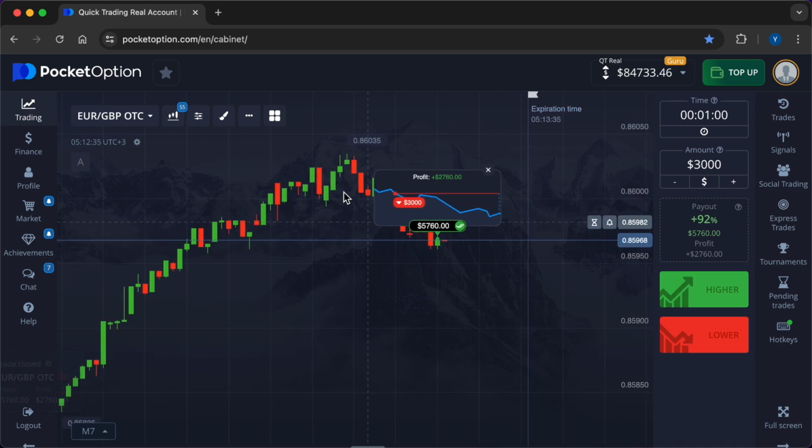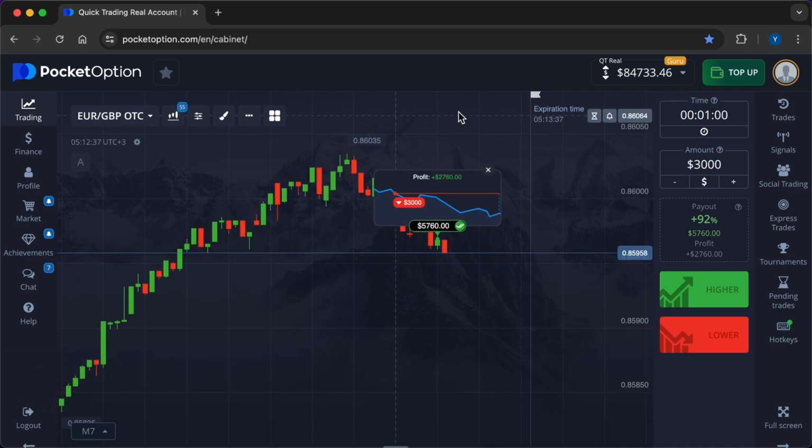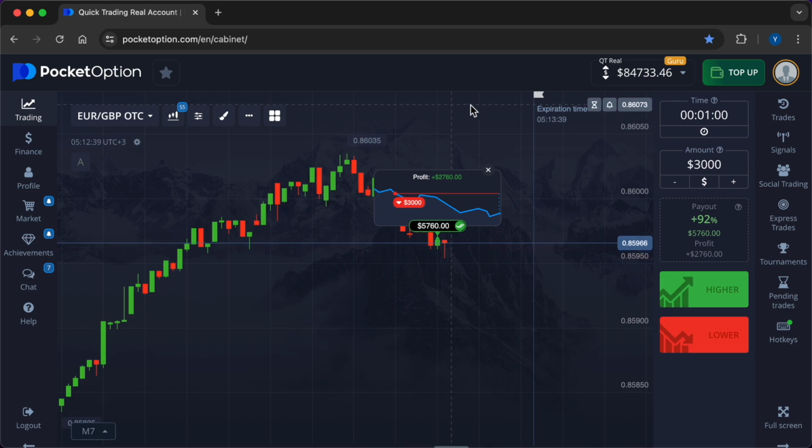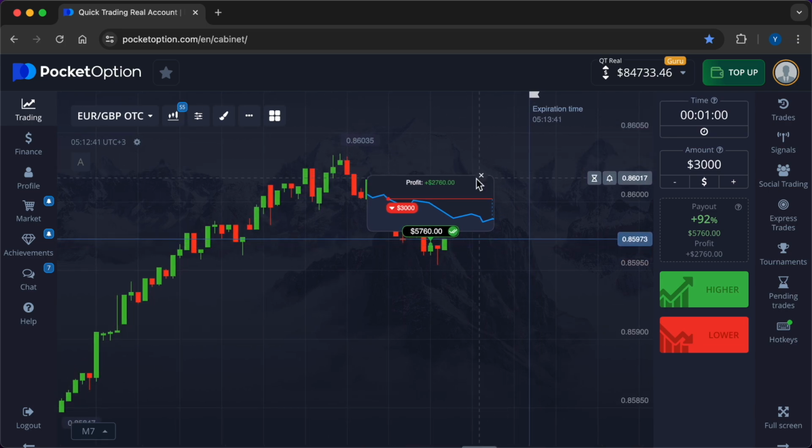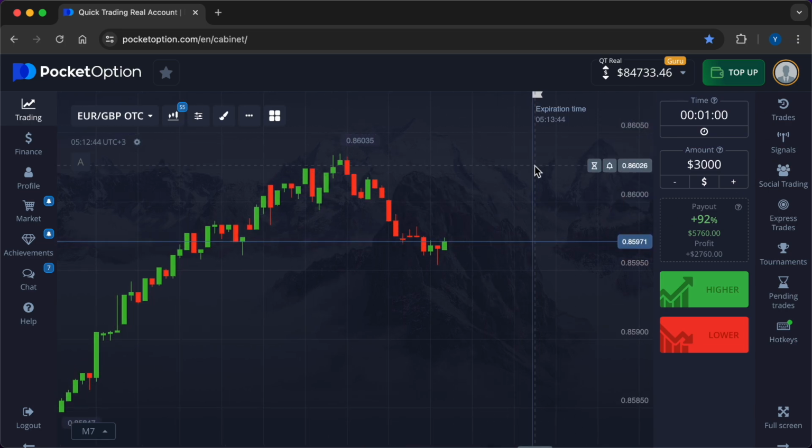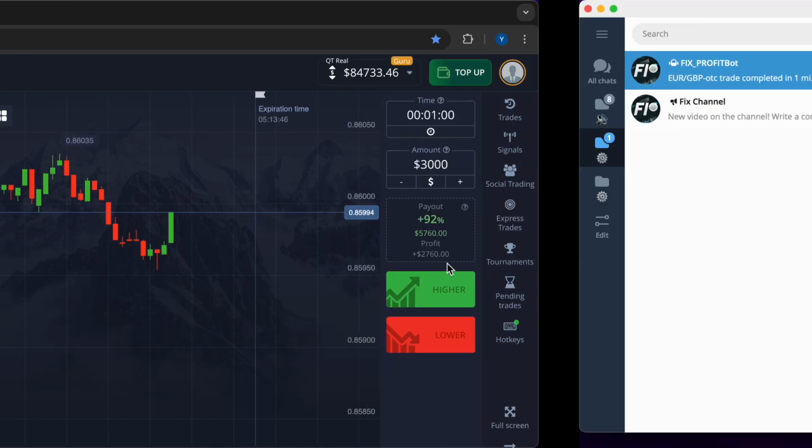The trend was once again predicted correctly by me. The real account received $2,760. Total profit for today's trading session, $5,470.